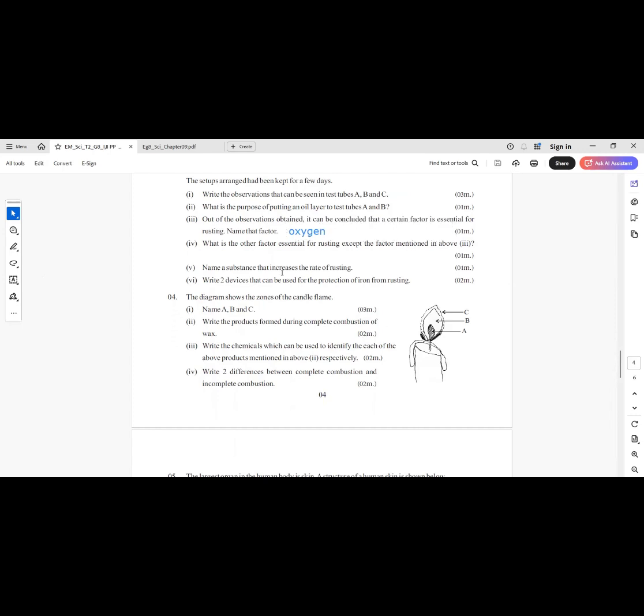What is the other factor essential for rusting except the factor mentioned above? Answer: water. Name a substance that increases the rate of rusting. Acid, or you can write salt also.